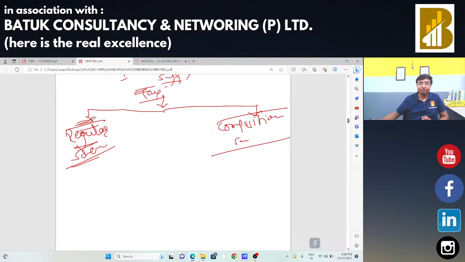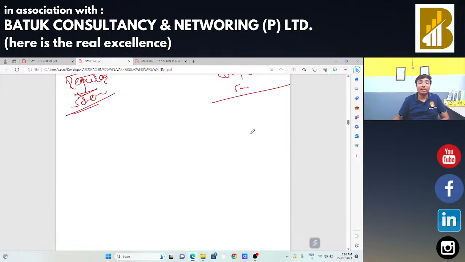Okay, now there are two schemes available. One is the regular scheme and another is the composition scheme. In that particular regular scheme, the supplier needs to make the payment of taxes as per the specified rate on the basis of the product and services. Suppose the rate will be 5%, 12%, 18%, 28%. Now I am just going to take these four rates.